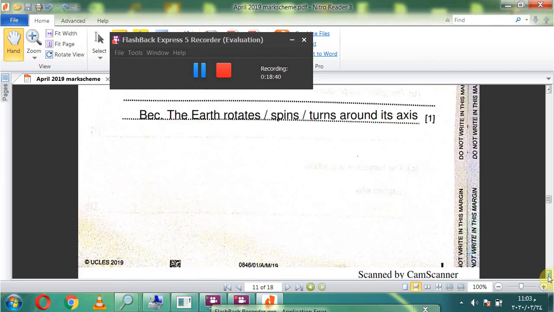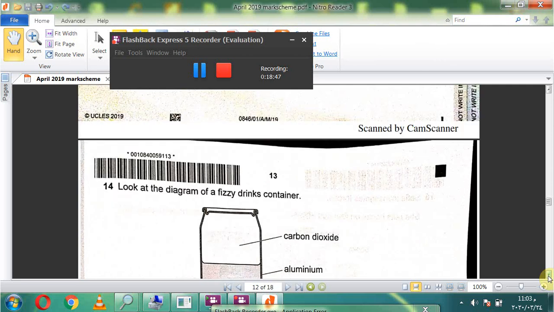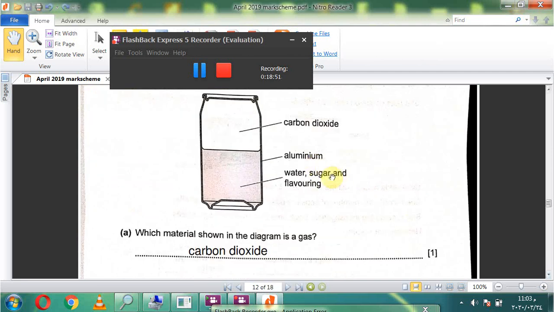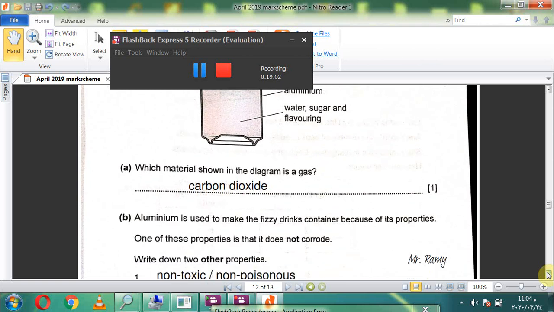Question number 14. Look at the diagram of a fizzy drinks container. Okay, this is from aluminium. Here water, sugar and flavoring, carbon dioxide. Which material shown in the diagram is a gas? Yes, carbon dioxide.